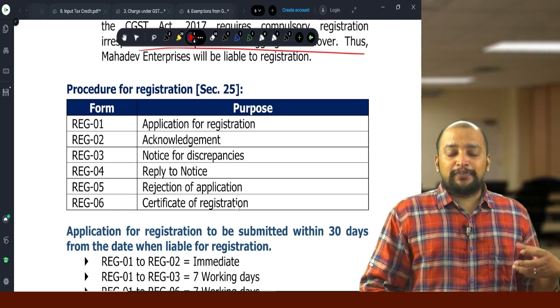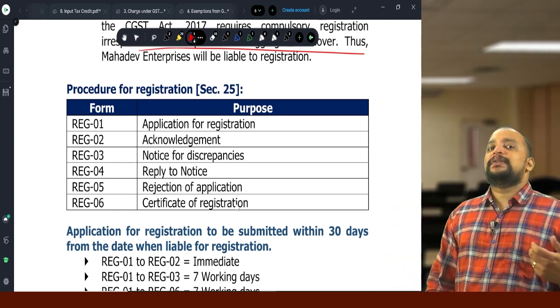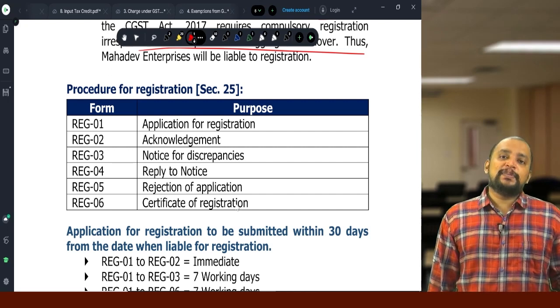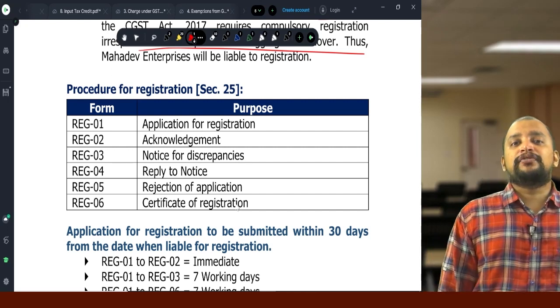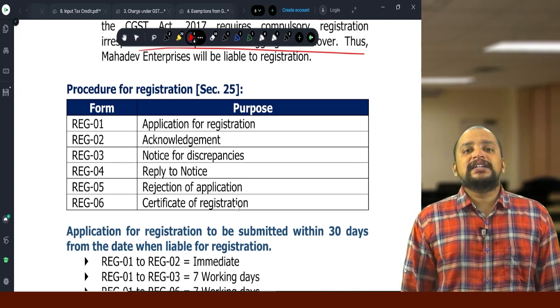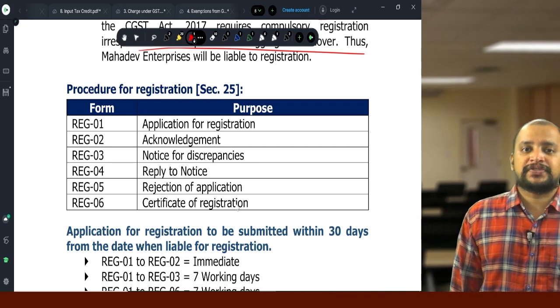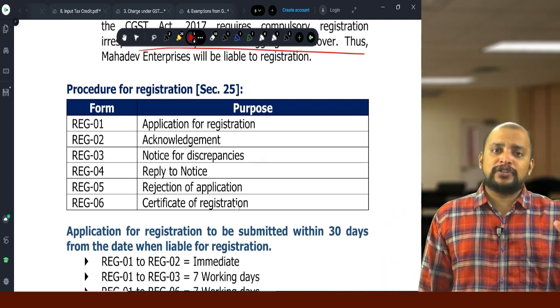So first we will make application in REG1. Once we make application, we will get acknowledgement REG2. Then notice, if any, will be given in REG3. REG4 is reply to the notice, and REG5 rejection of application. REG6 certificate of registration. These are the 6 forms you need to remember.